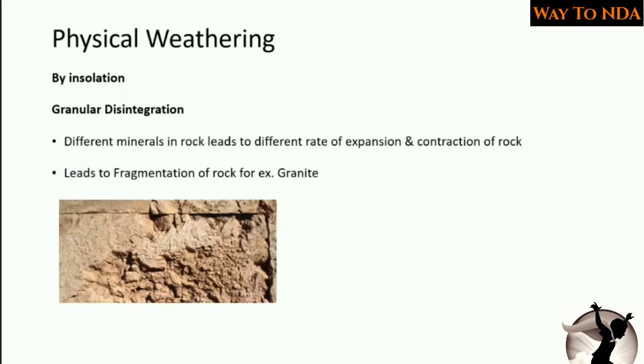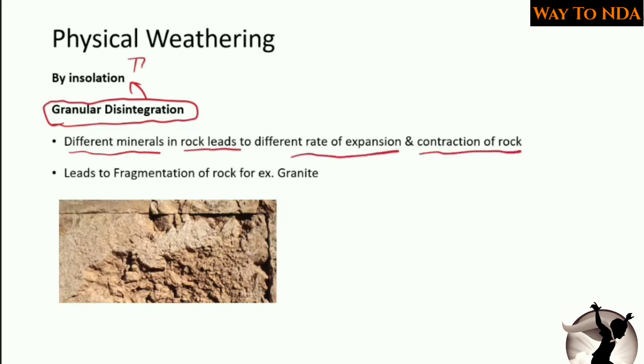So the second thing is granular disintegration, and this is also happening due to insolation, and this is a part of physical weathering only. What happens is, different minerals in a rock lead to different rates of expansion and contraction, and later on it leads to fragmentation of the rock, for example granite.